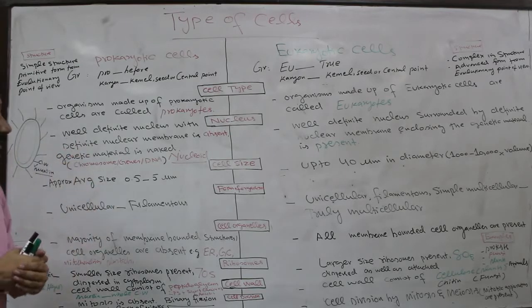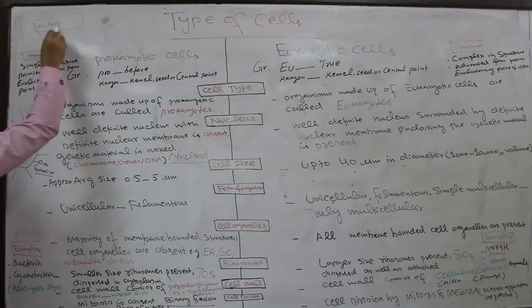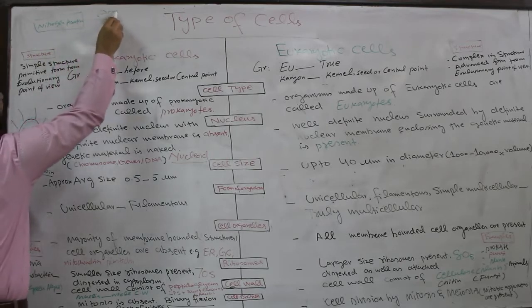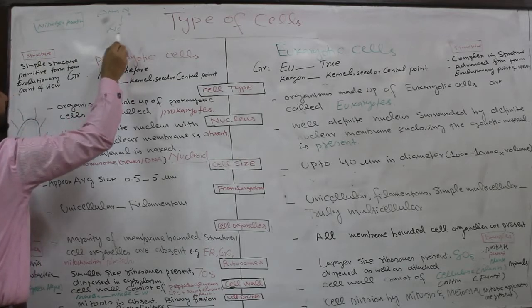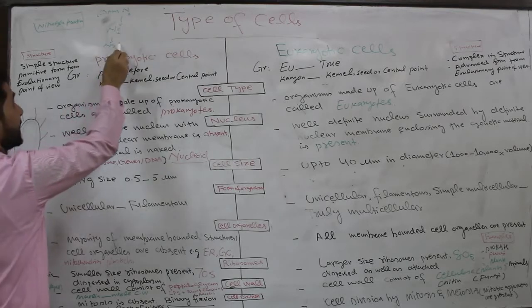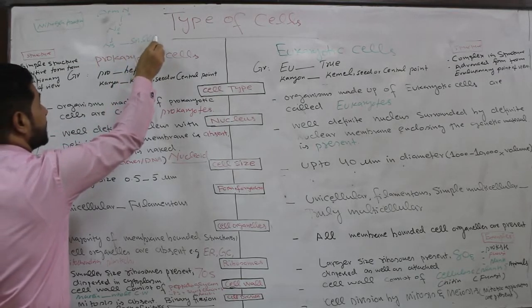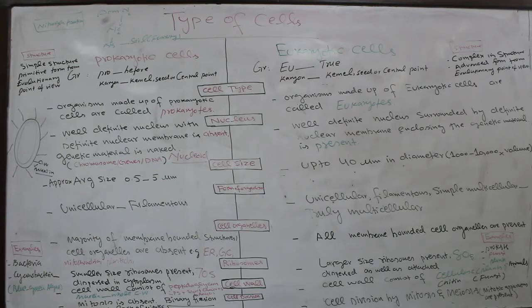Also, another character is that prokaryotic cells are mainly involved in nitrogen fixation. Nitrogen fixation is a process by which atmospheric nitrogen is converted into NO2 and NO3, that is nitrites and nitrates, which are then available in the soil to increase its fertility. This is because of nitrogen-fixing bacteria.